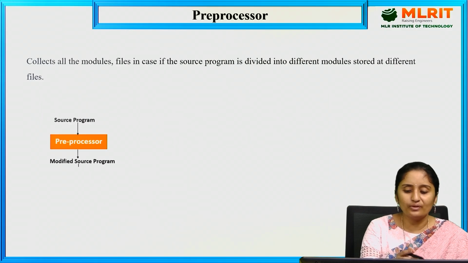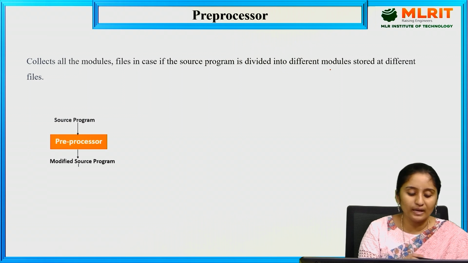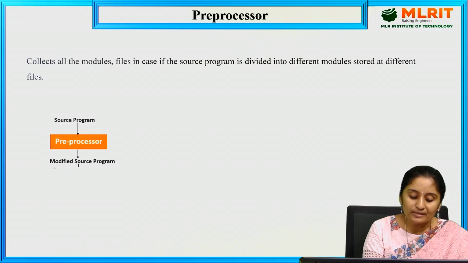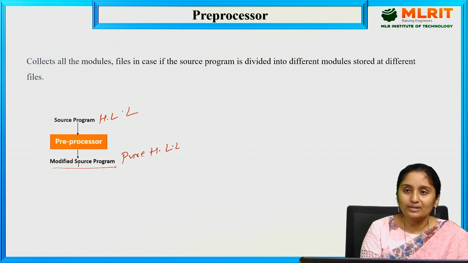So let us go through each and every one. The preprocessor collects all the module files, in case the source program is divided into different modules stored in different files. The source program is given as the input, and the preprocessor generates the output as a modified source program, which is in the form of a pure high level language.